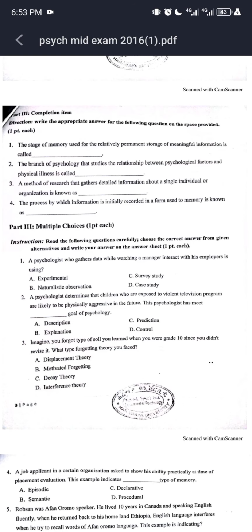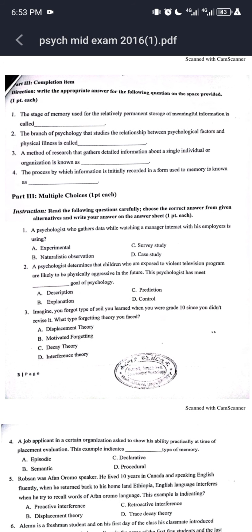Part 3, completion items. Direction: write the appropriate answer for the following questions on the space provided. Question number 1. The stage of memory used for the relatively permanent storage of meaningful information is called what?